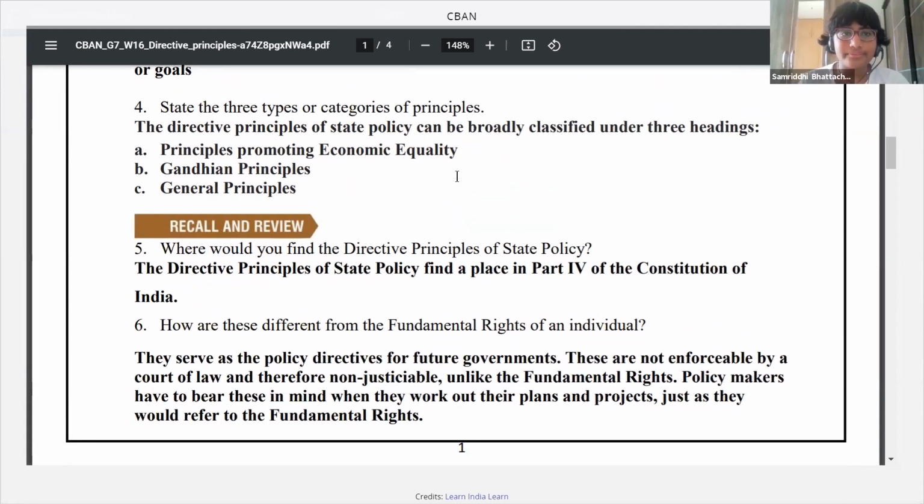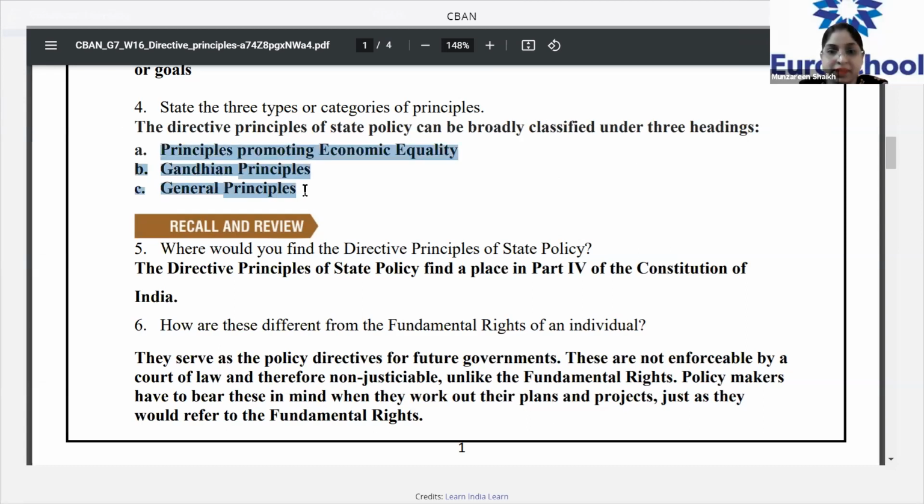Everybody understood till here? Yes, ma'am. State the three types or categories of principles. We have learned these three categories of principles, and I remember I had asked you all to make a slide for each category so that you do not get confused with the principles. The first category was principles which promote economic equality. Second category, Gandhian principles, and third category, general principles.